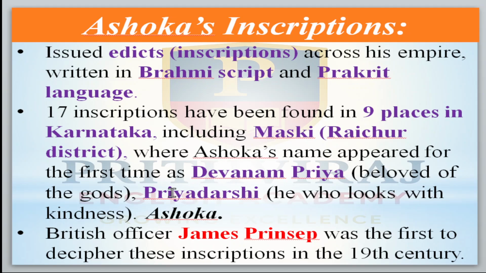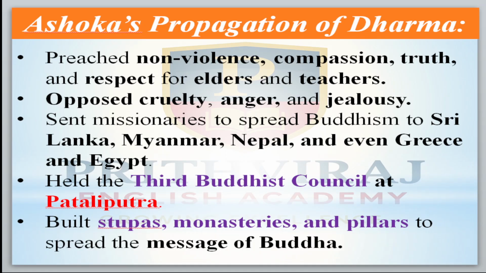Okay, for the first time we came to know this title of his. What is the title? Devanama Priya Priyadarshi. In which inscription is it? Maski. Maski is a place located in Raichur. Okay. British officer James Prinsep was the first to read this inscription in the 19th century. Okay. Now move to the next.